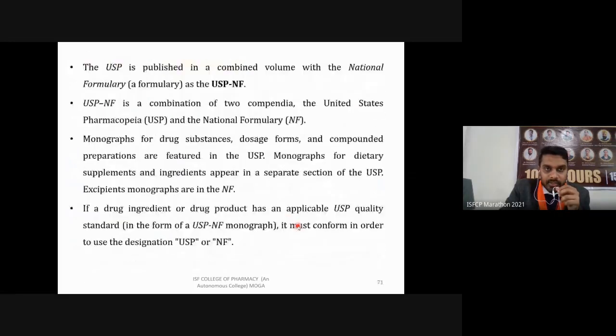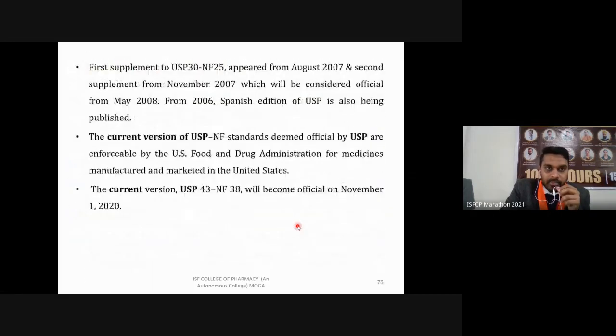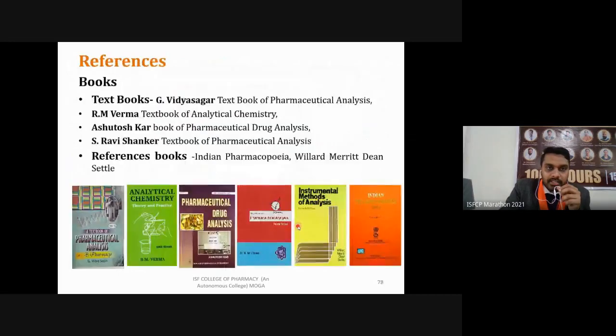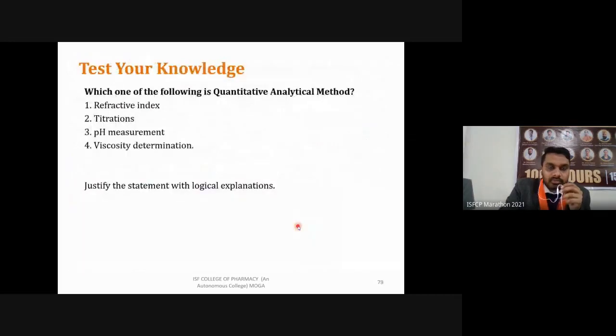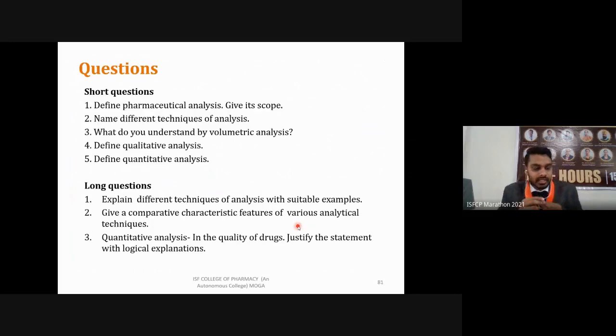So first, let's revise a little bit about what we have covered in this lecture. For example, what are some questions that can be there, like define pharmaceutical analysis. Now you can easily tell someone what pharmaceutical analysis is. It is performing any analytical method to determine the quality, purity, and safety of any substance. The different analytical procedures which we employ are known as pharmaceutical analysis.